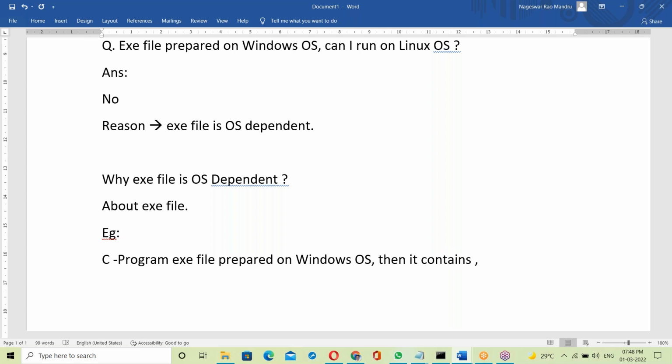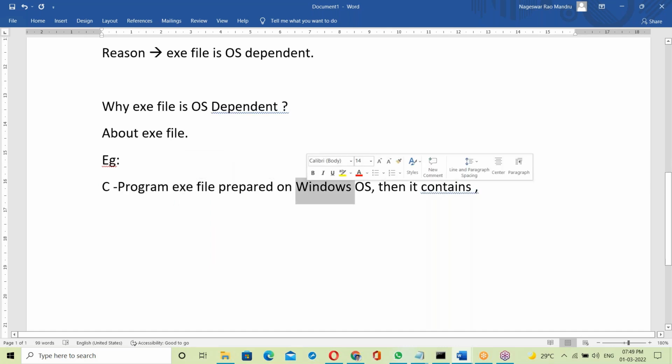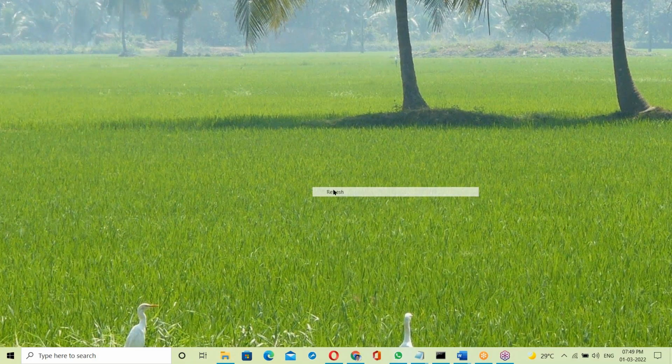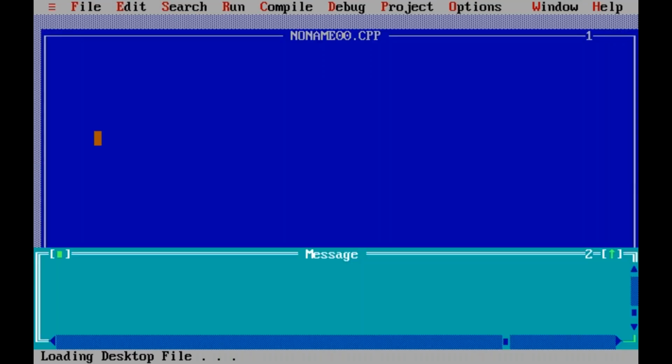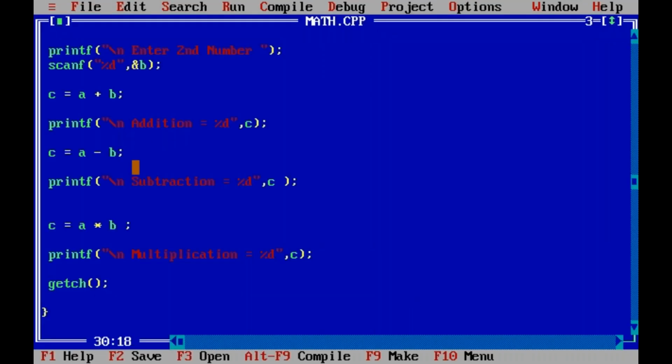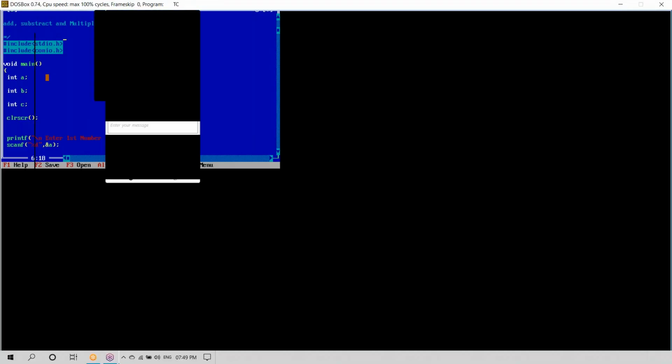Let us see. I'm starting Turbo C. This is a C program. One second.